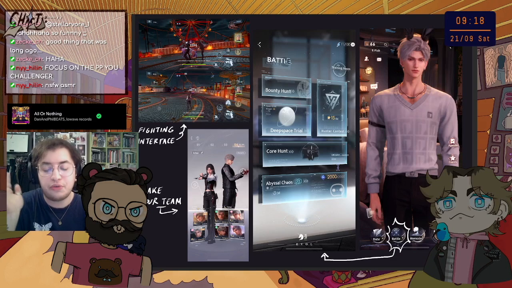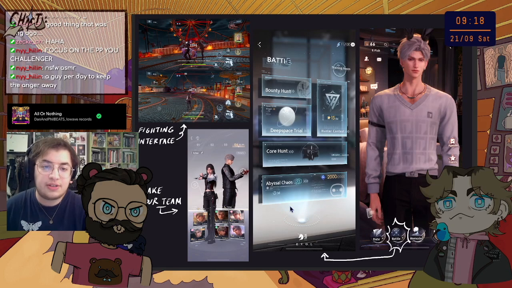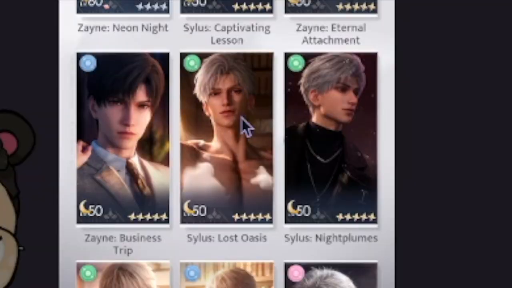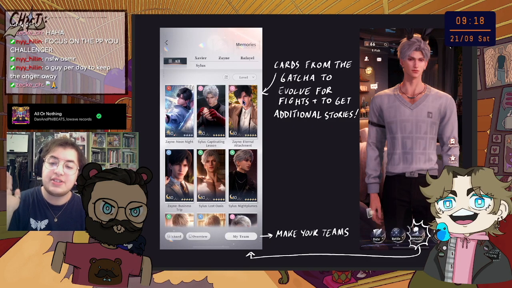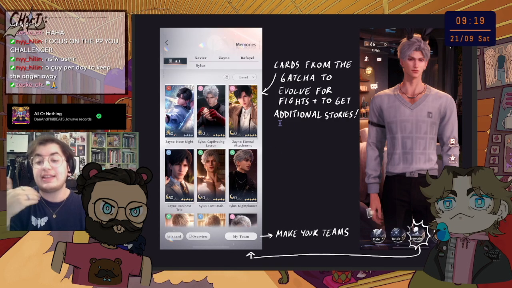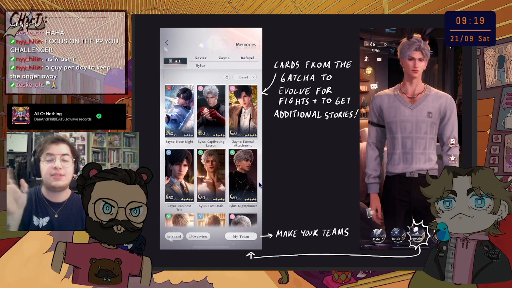Yeah, it's basically all resource mining, and Abyssal Chaos is the only thing that's a bit different, which is basically kind of a detective thing, stories that you get through with the characters. It's kind of fun. Then we have memories. As you can see, it gets horny a little bit. So those are the cards you get from your gacha, and you can evolve them and make them higher levels for the fights and to get additional stories, because some of them you need to evolve to a certain amount to get X part of the story.